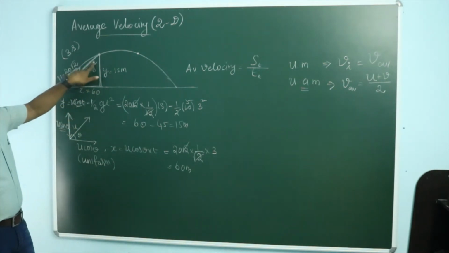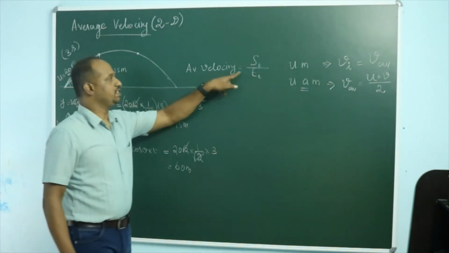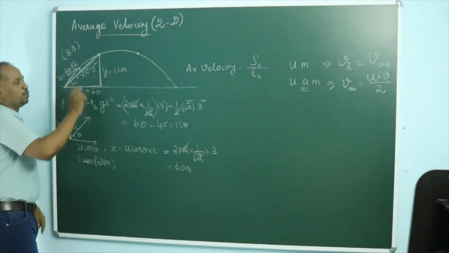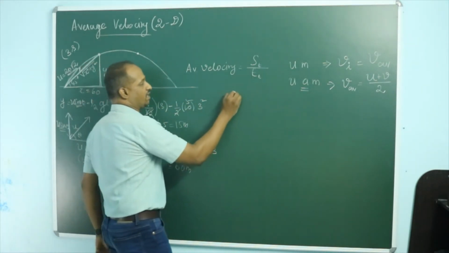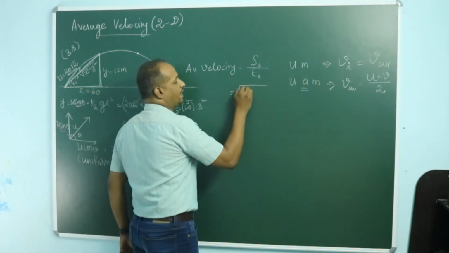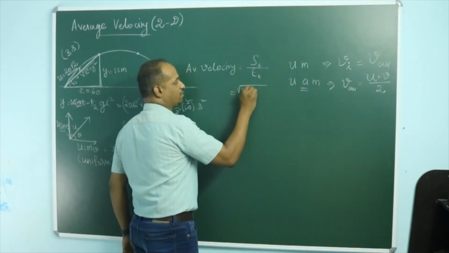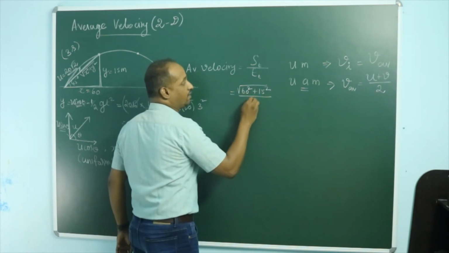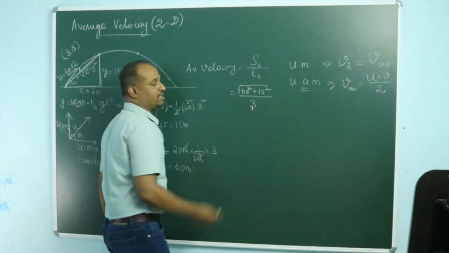Then what is the total displacement? Because average velocity is total displacement by time. In this case, total displacement is root over x square plus y square. So it is root over 60 square plus 15 square, divided by the duration of time 3.